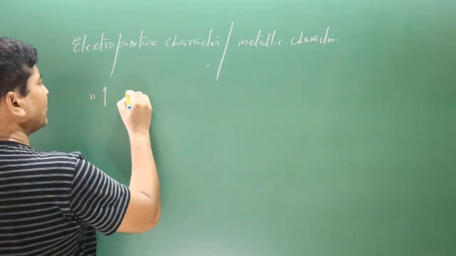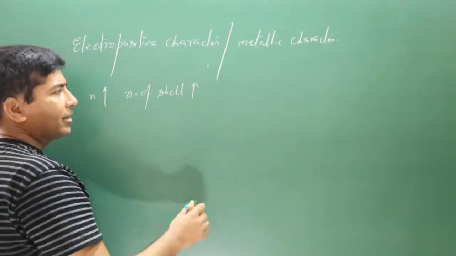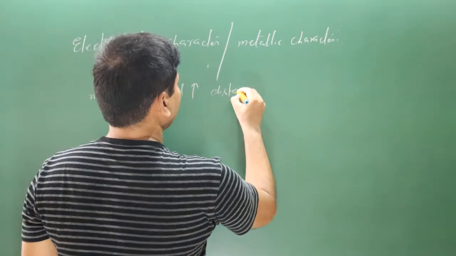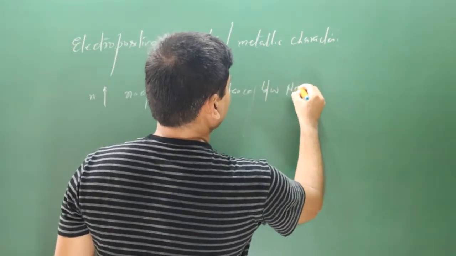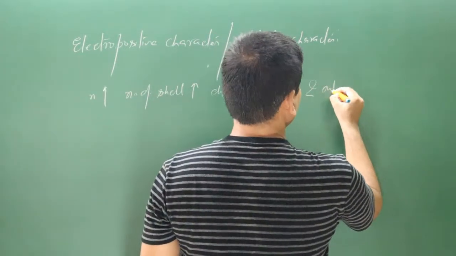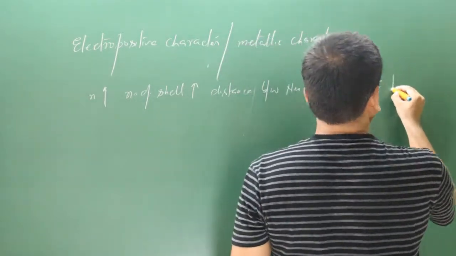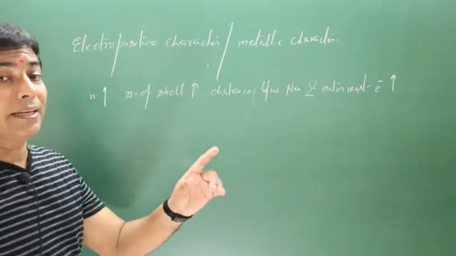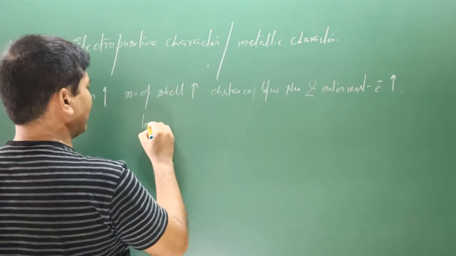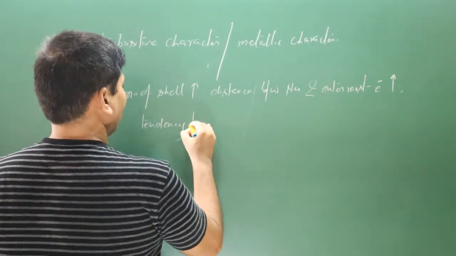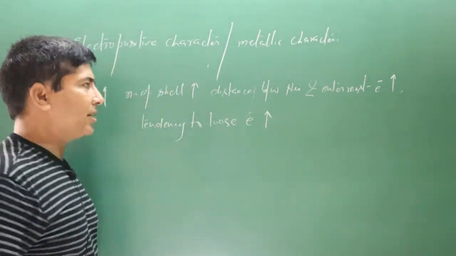as n value increases, number of shells increase. Then distance between nucleus and outermost electron increases. Then tendency to lose the electron also increases, because attraction is very less.